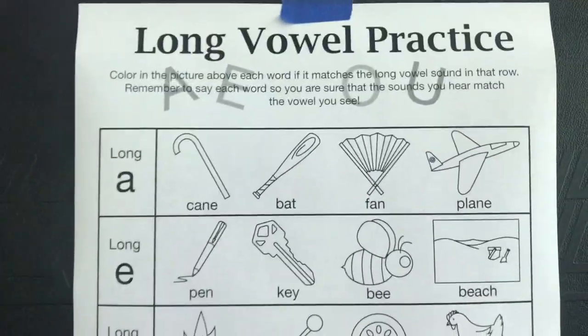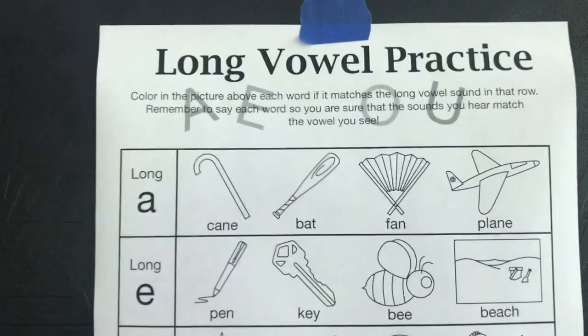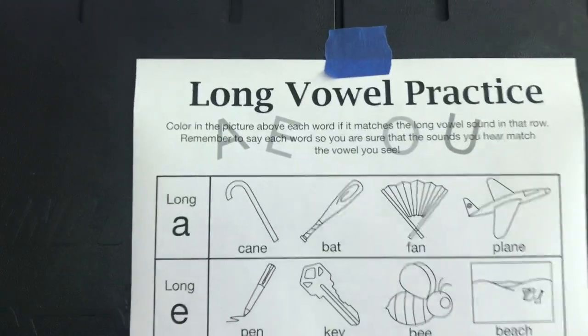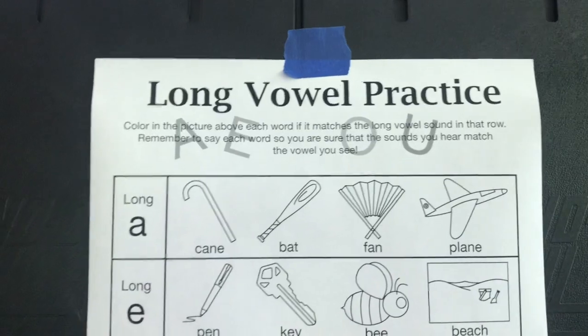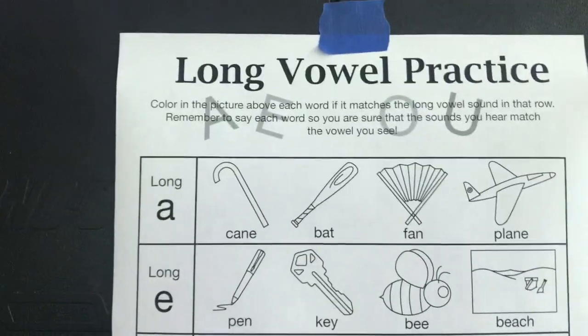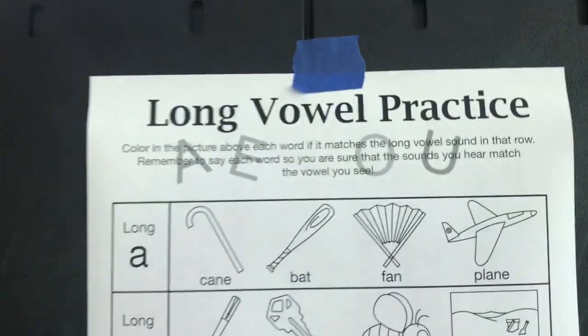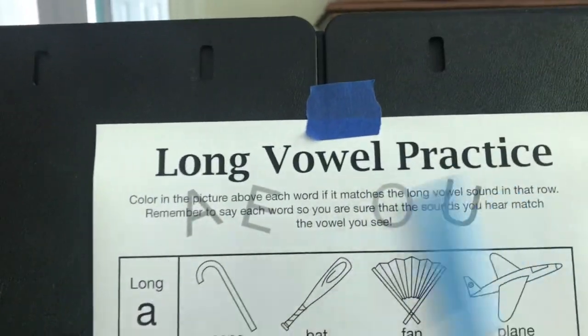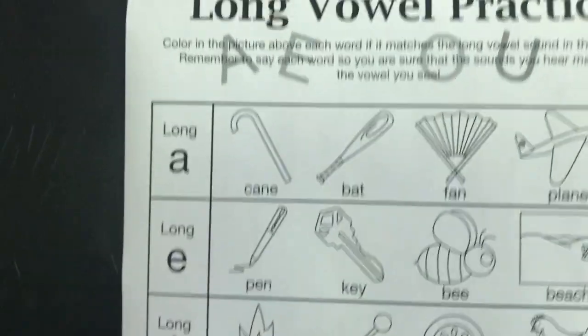Okay, Miss Mapp has changed her mind. No big surprise there. So I'm going to sing the song with you during kindergarten activities today because we're running out of time. I don't want to make this too long. And I really want to do this sheet. And this says long vowel practice. But I'm going to do this and you're going to help me out.